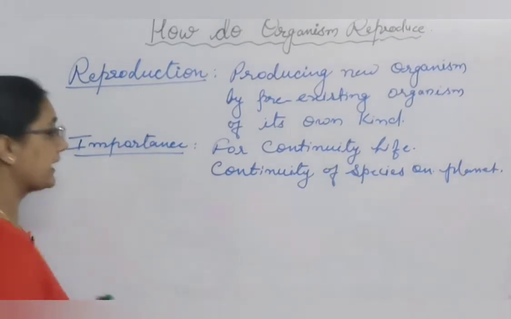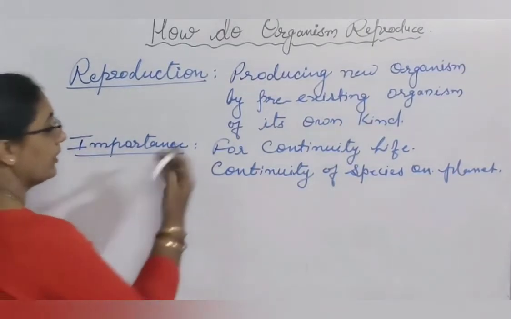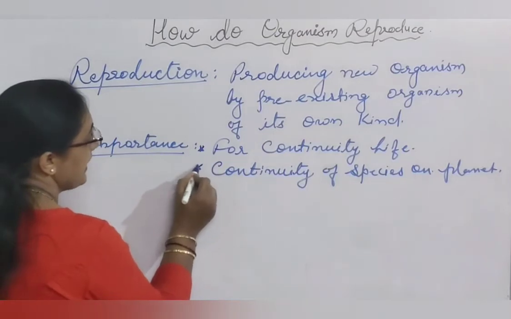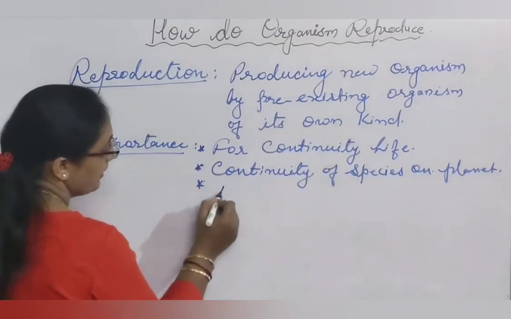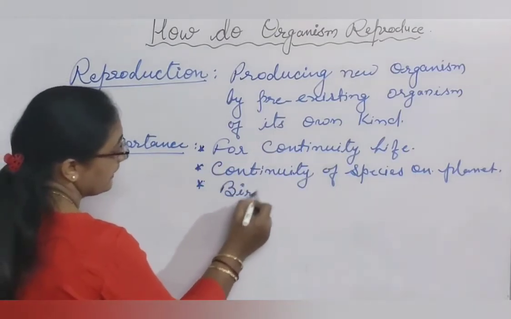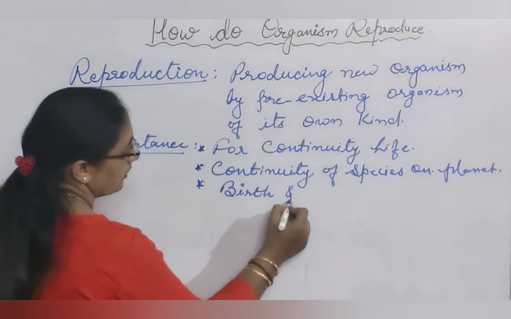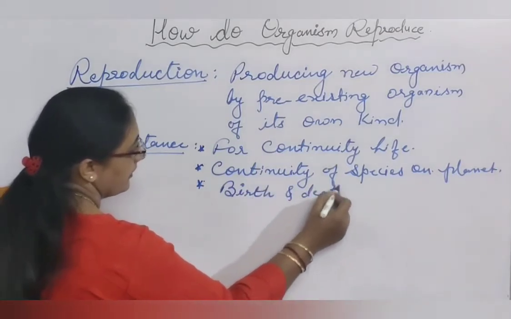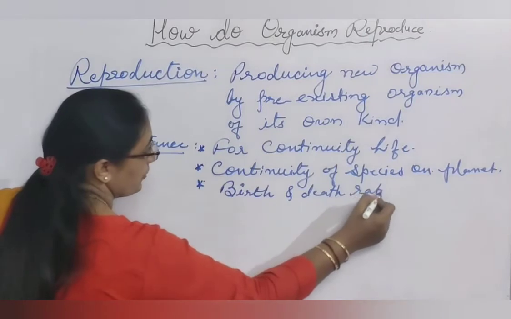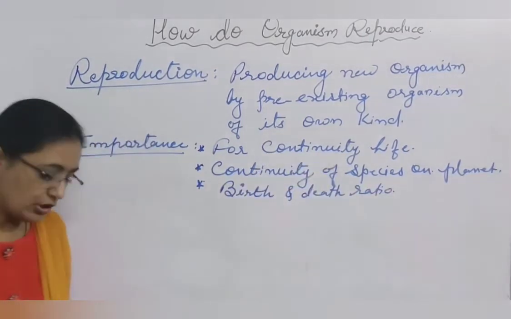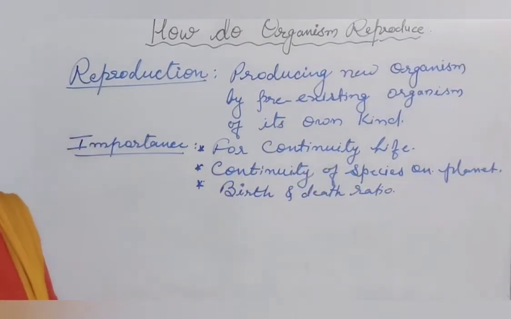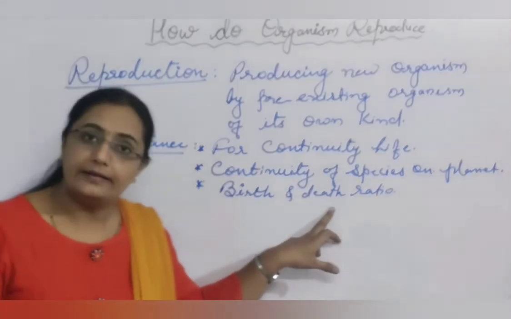Second most important feature of reproduction is that it helps by maintaining the birth and death ratio. If reproduction will not be there, then after a particular lifespan, species will die.